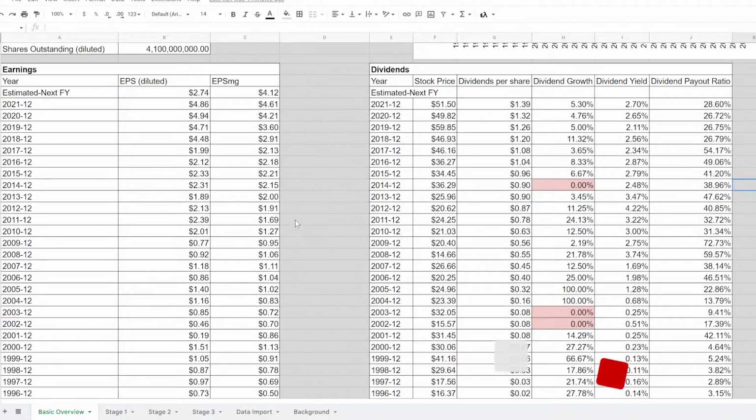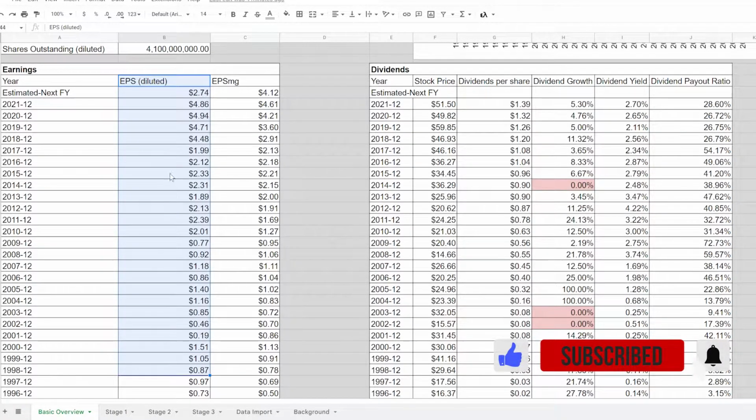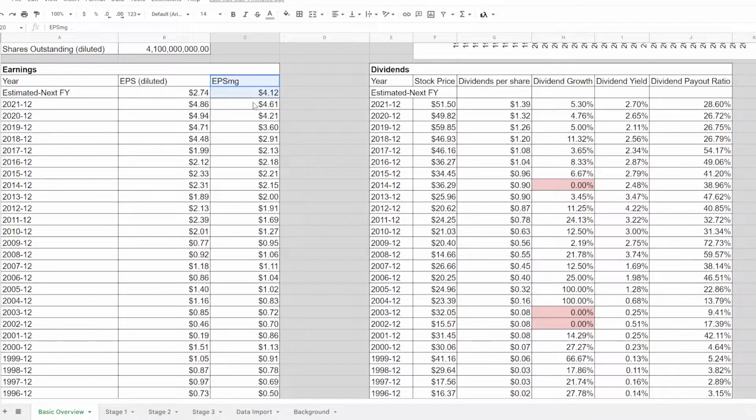Earnings for this company, we have this column here, which is the diluted earnings per share. That's the one you are familiar with from income statements. And this one is the earnings per share MG, the weighted average of the last 5 years. So what I do is, like I said, it's a weighted average taking 5 years, putting the most weight on the most recent and the least weight on the oldest.